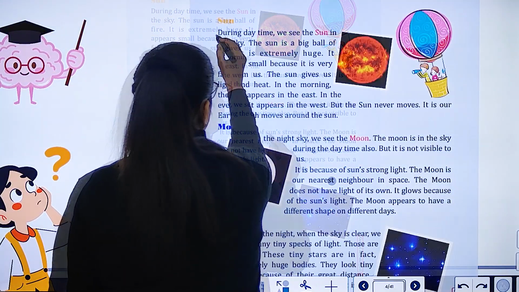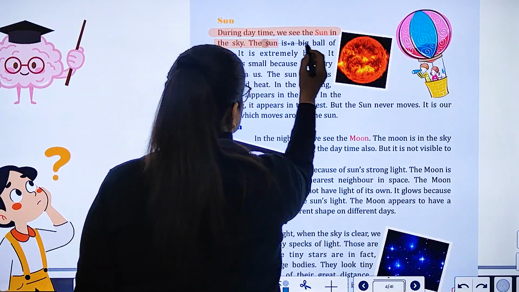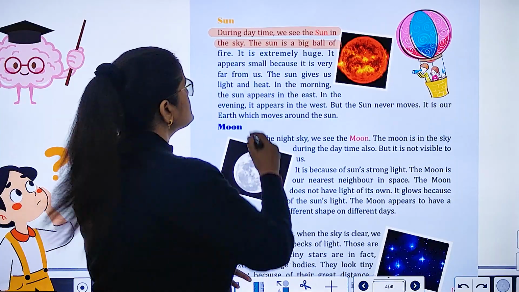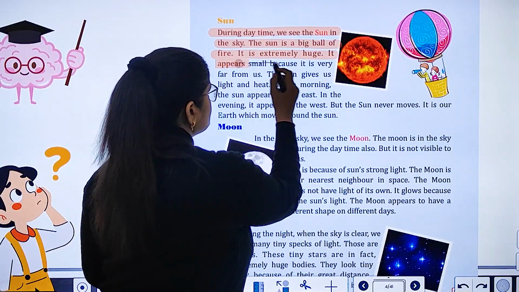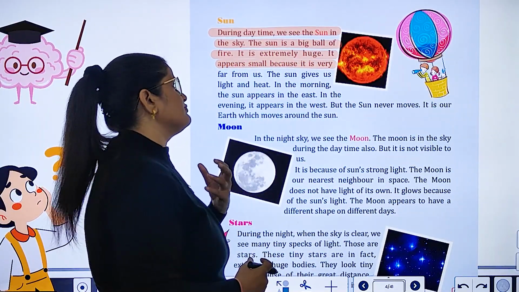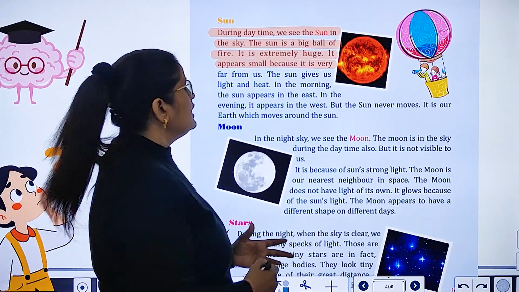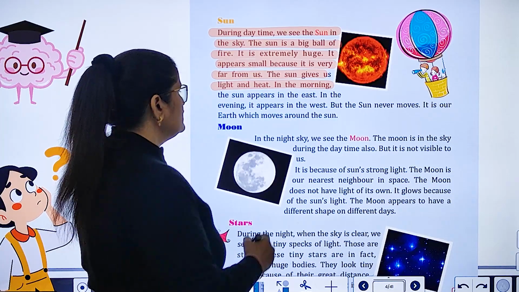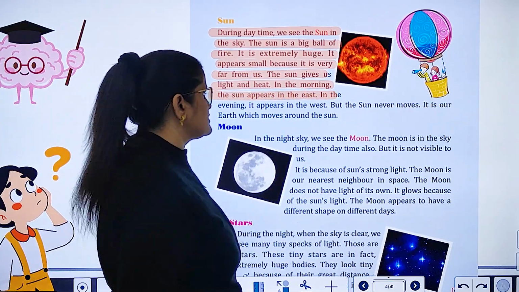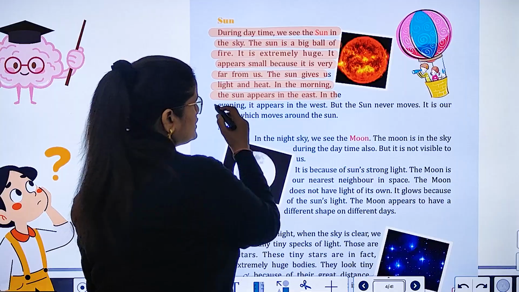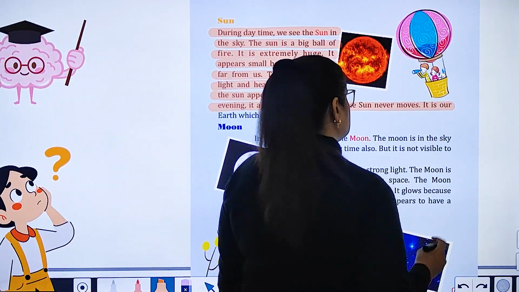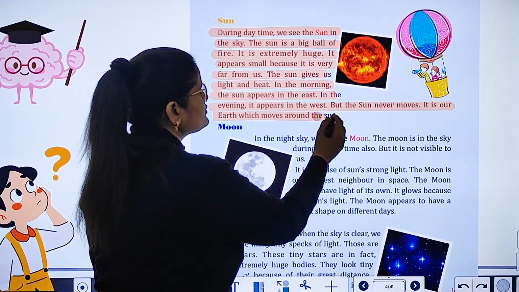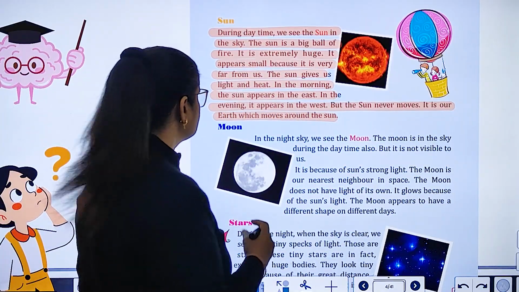Next is sun. During daytime, we see the sun in the sky. The sun is a big ball of fire. It is extremely hot. It appears small because it is very far from us. The sun gives us light and heat. In the morning, the sun appears in the east. In the evening, it appears in the west. But the sun never moves. It is our earth which moves around the sun.